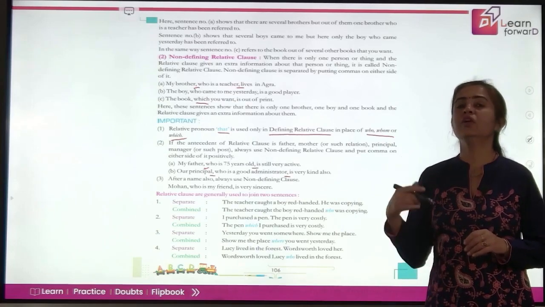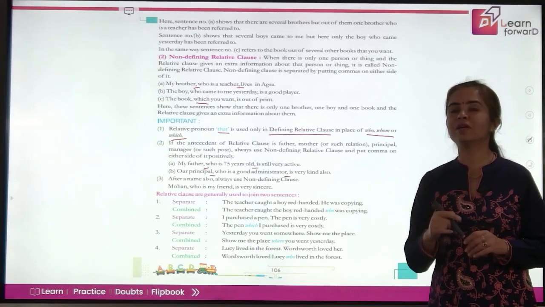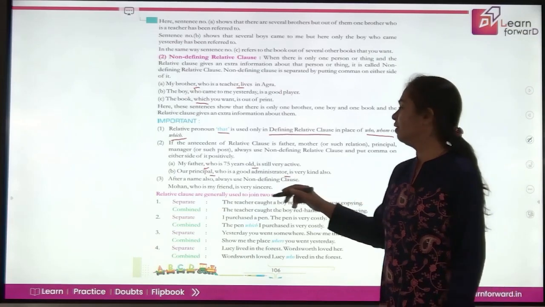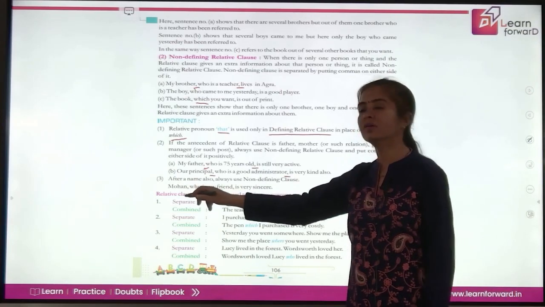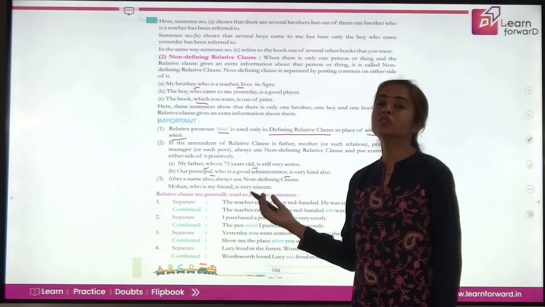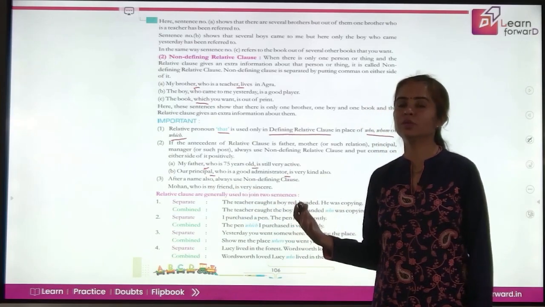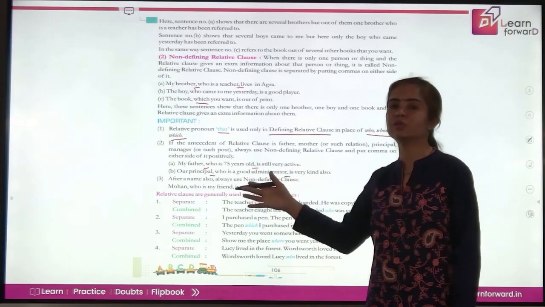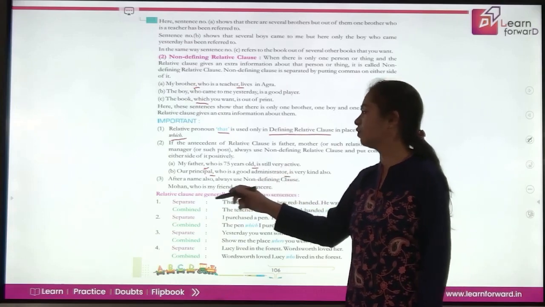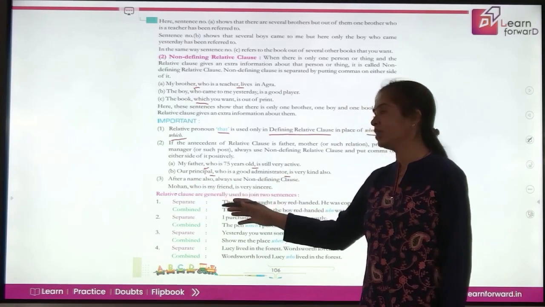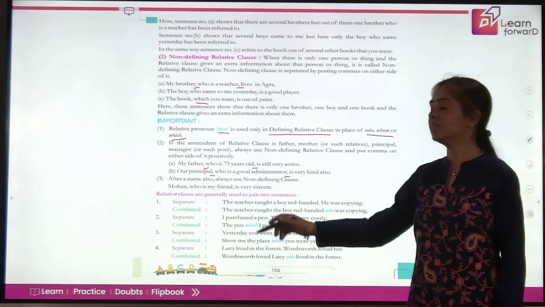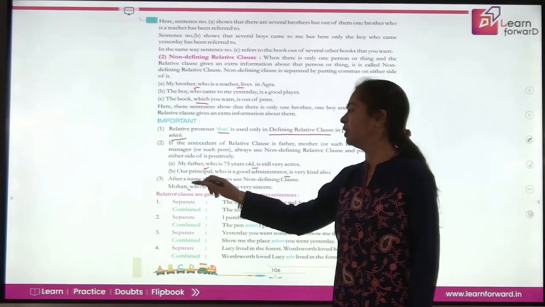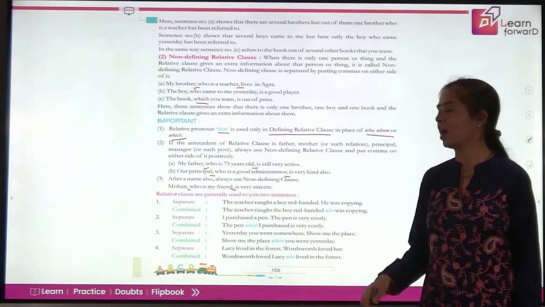So if you are telling something additional, that becomes your non-defining relative clause, like Mohan, who is my friend. You are just adding something additional here. Mohan, who is my friend, is very sincere. That is why we are separating them using commas before and after the clause.